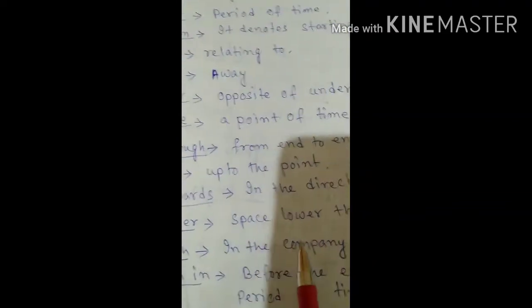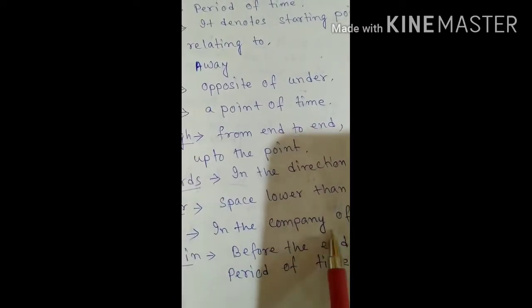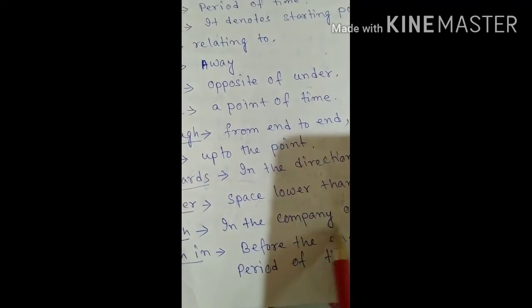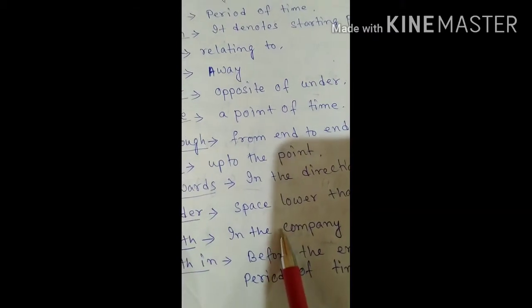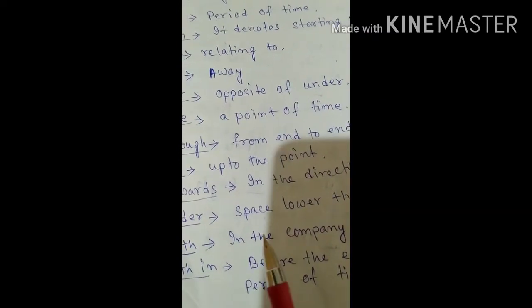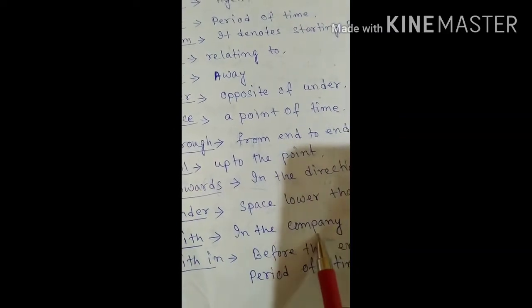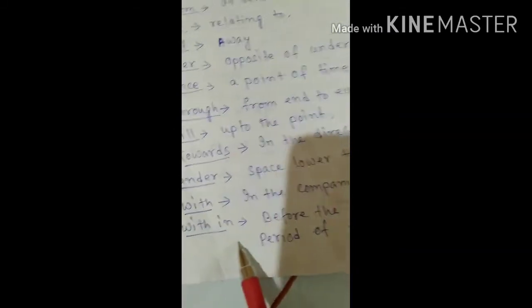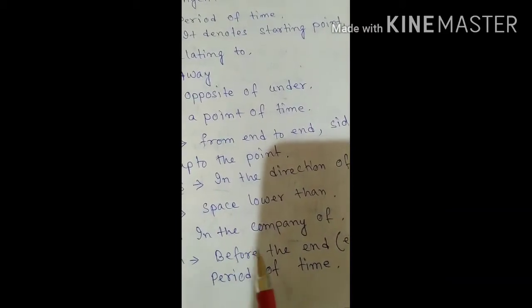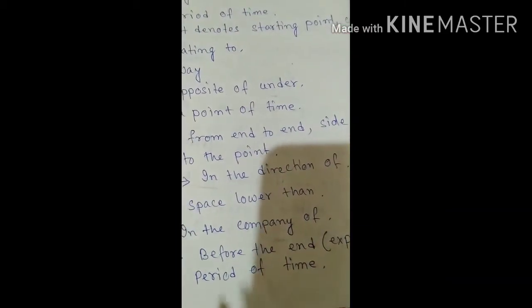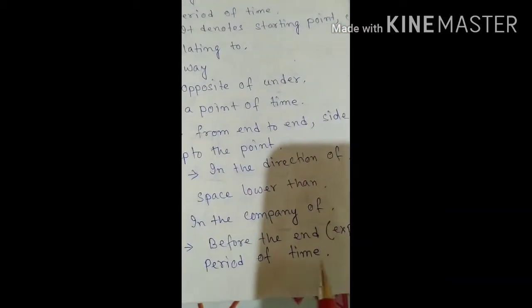Then with, that is in the company of. When the company of is mentioned, a person must be mentioned in the sentence. Company implies what? Person. Then within. Within means before the end or the expiry of the period of time.